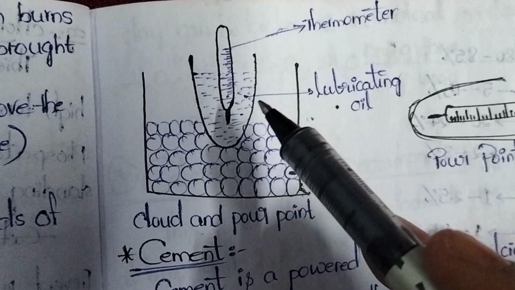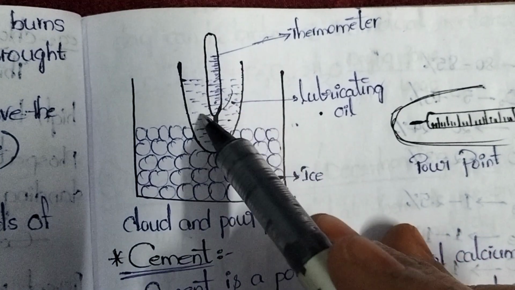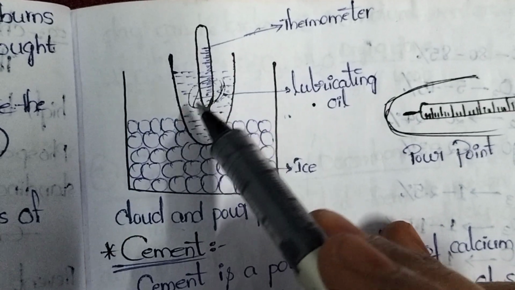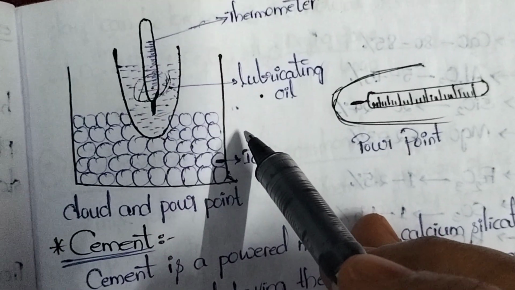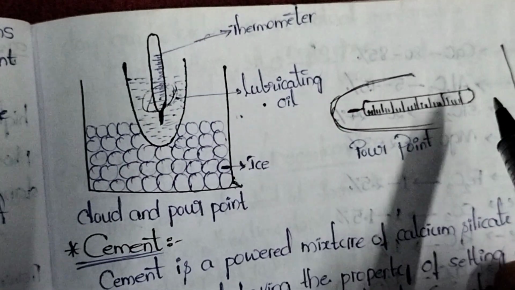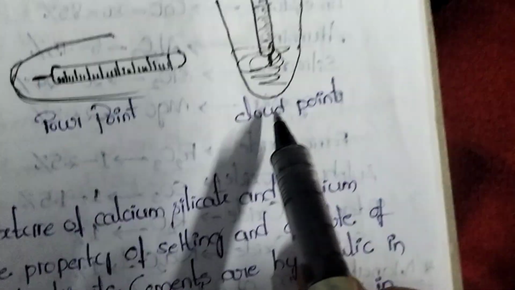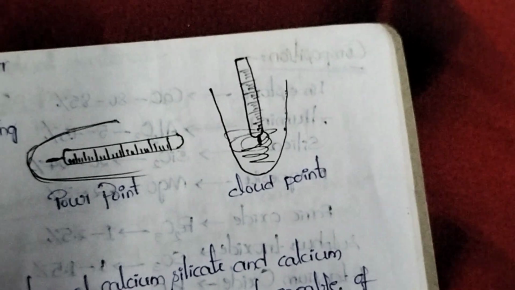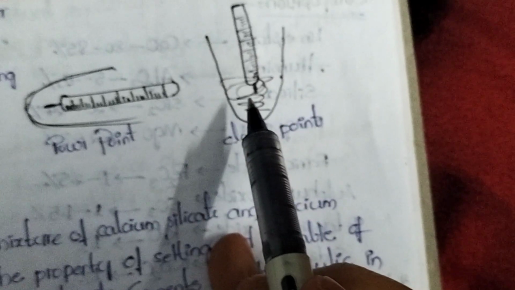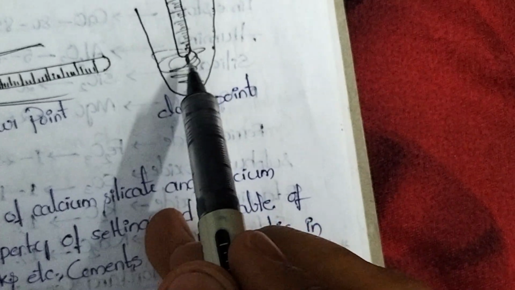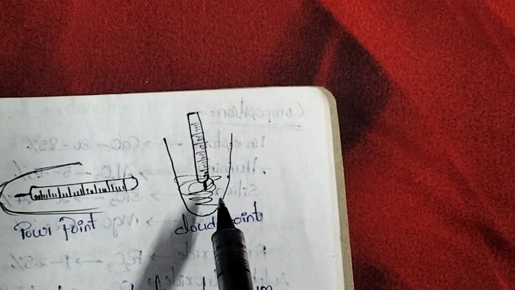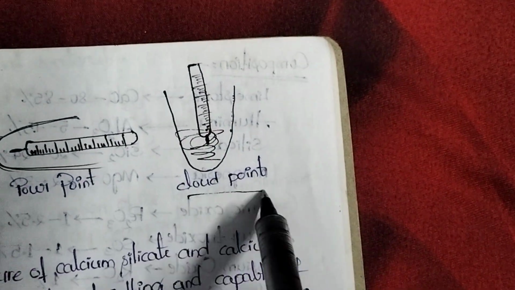Whenever it converts into solid, during the conversion of liquid into solid, we observe the formation of cloud. Observe here like this. So here we need to take out this small beaker, and we can observe the cloud formation. The temperature at which cloud or haze formation starts is called the cloud point.